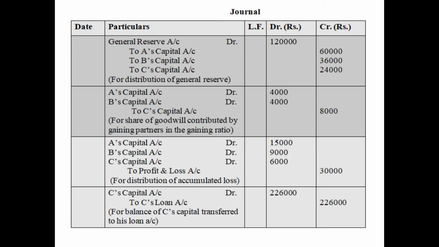The third entry is for writing off or distributing the accumulated loss. That is, A's capital account debited 15,000, B's capital account debited 9,000 and C's capital account debited 6,000 to profit and loss account 30,000. We have credited profit and loss account because there was a debit balance, there was a loss, and when we write off the loss, we give it the opposite balance, that is credit balance. And the last entry is for the settlement of retiring partner's capital account, that we will discuss after discussing C's capital account.